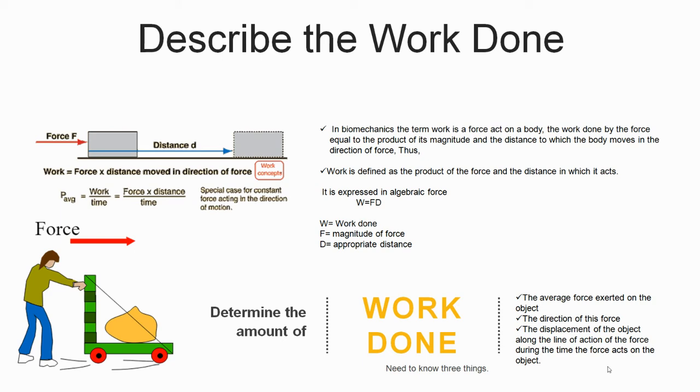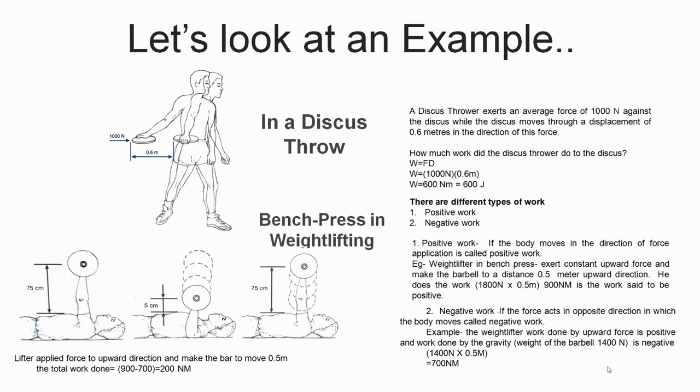To determine the amount of work done on an object, we need to know three things. Number one, the average force exerted on the object. Number two, the direction of this force. Number three, the displacement of the object along the line of action of force during the time the force acts on the object. So now let's look at an example.